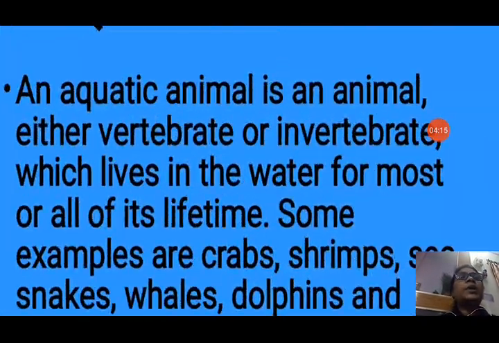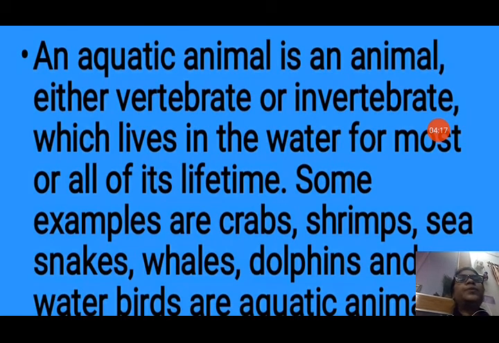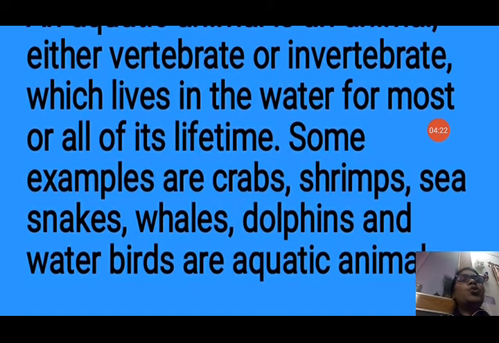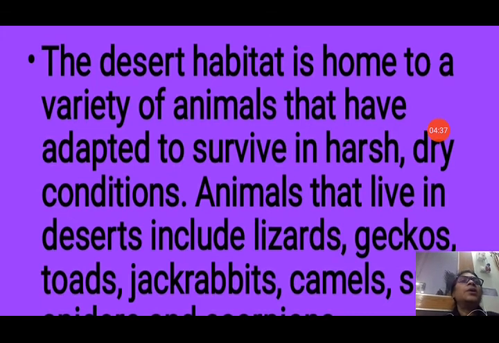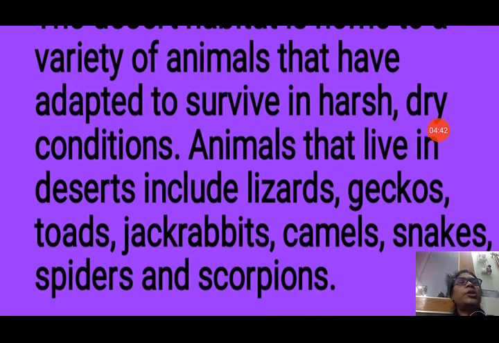Now aquatic animals. An animal that lives in water. They may be either vertebrate or invertebrate and they live in water for most or all of their lifetime. Some examples are crabs, shrimps, sea snakes, whales, dolphins, water birds are aquatic animals. Now desert habitat. It is a very hot, dry place, home to a variety of animals that have adapted to survive in harsh, dry conditions. Animals that live in deserts include lizards, geckos, snakes, camels, spiders, and scorpions.